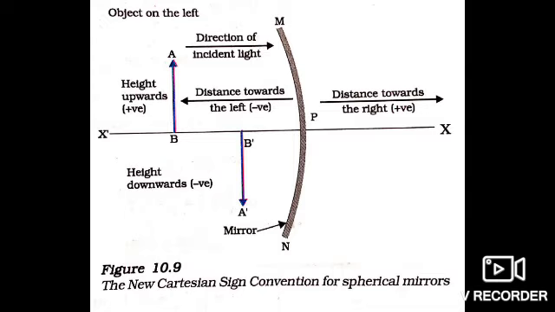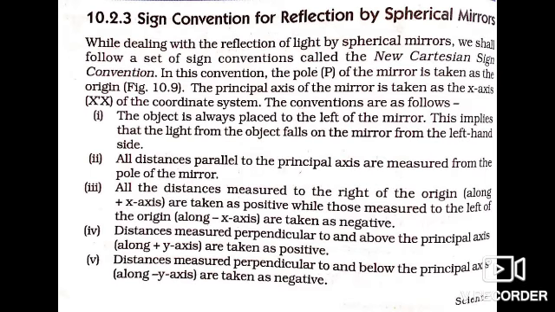Next, we shall discuss the sign conventions. In the diagram, you can see the new Cartesian sign conventions, figure 10.9. You can see how the distances are measured from the object to the pole P, or from the image to the pole P. Now let us discuss the sign conventions for reflection by spherical mirrors.